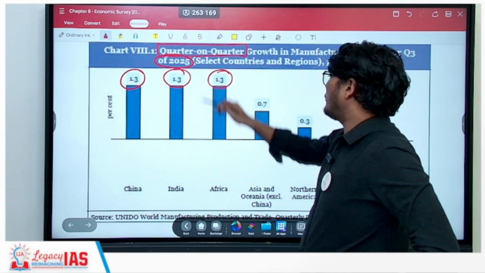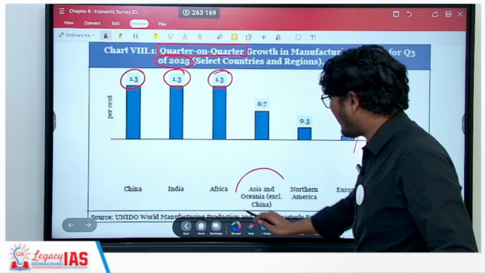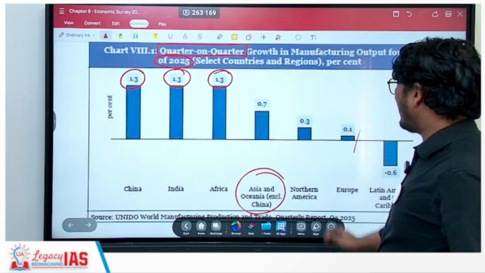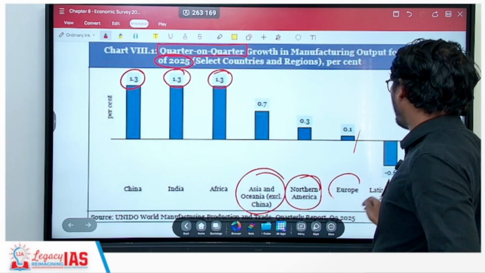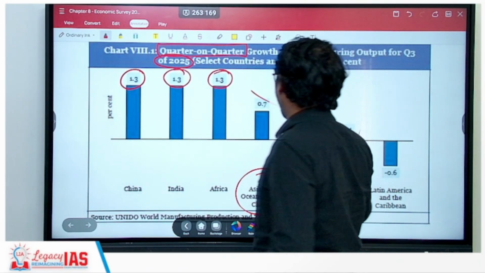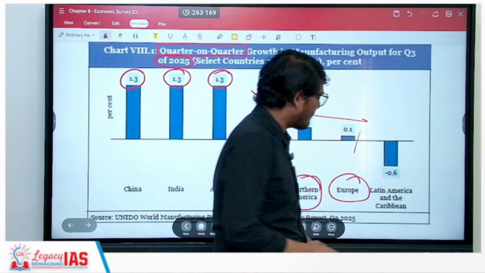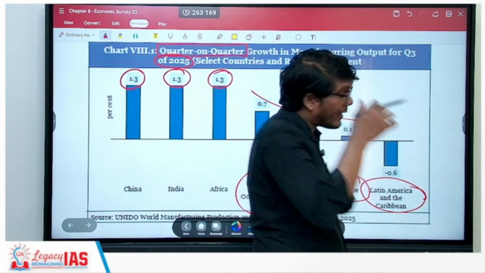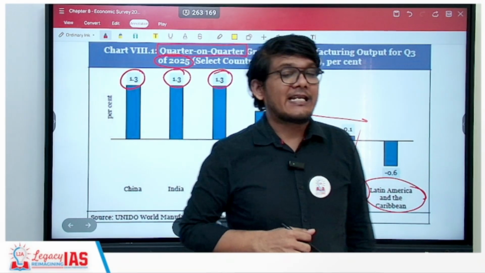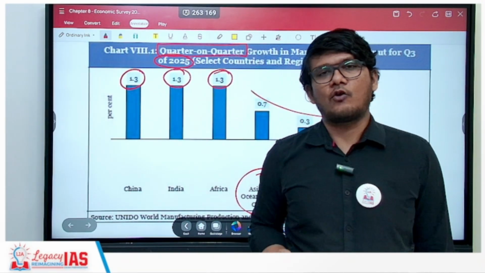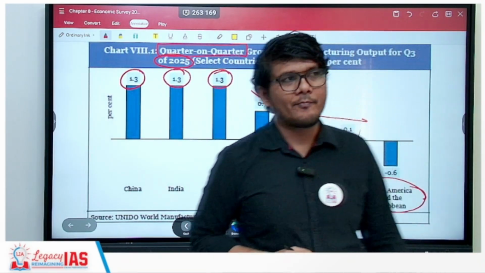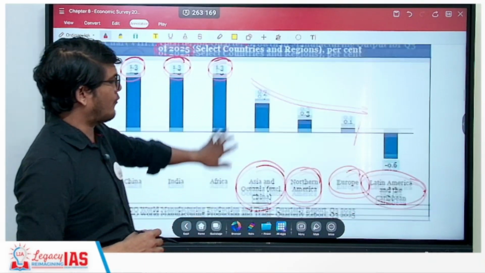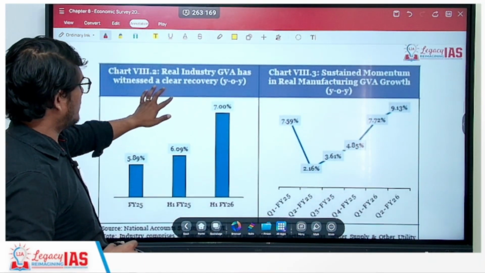In Africa also it's quite high, but Asia and Oceania excluding China, North America, and Europe are all quite low over here. In fact, Latin America and the Caribbean are in the negative. So numbers are not important, but the trend is important. How the regions are performing is important.